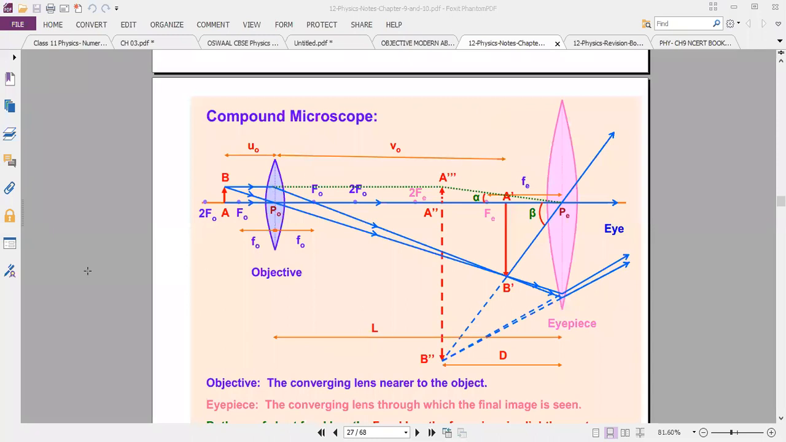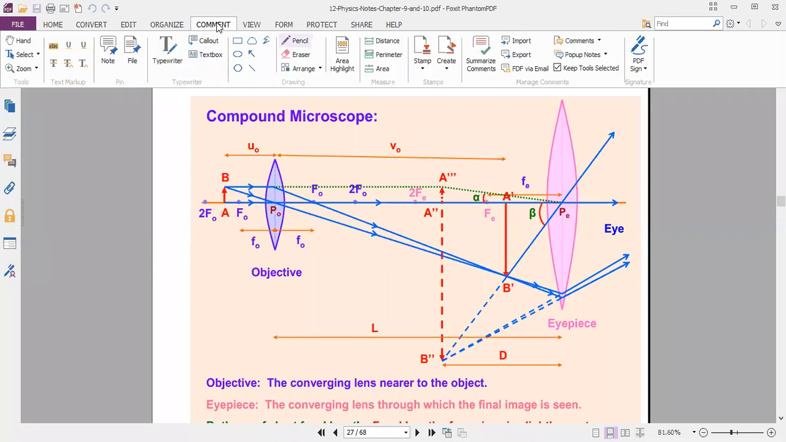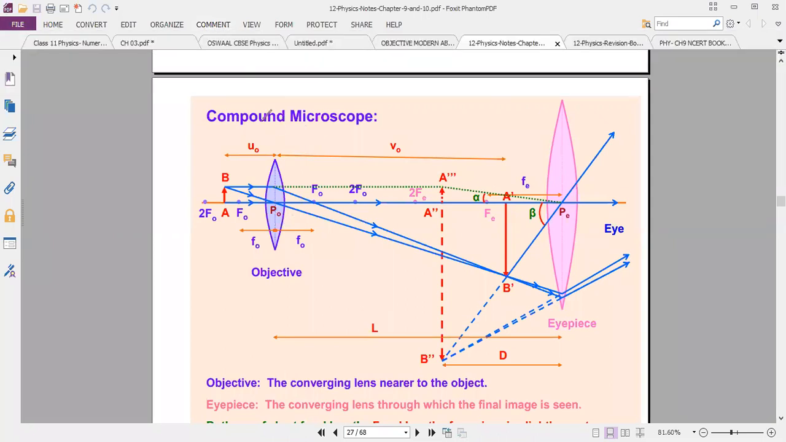Listen. The diagram is very important. 2.5 marks only for the diagram. First, I will explain everything diagram-oriented. Next, we will discuss the remaining things. Okay. Compound microscope.